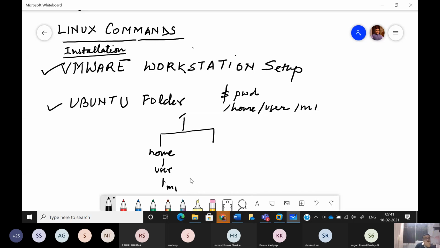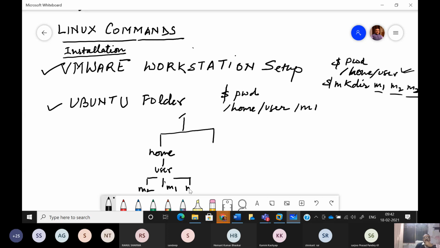So if you remember, I have created three directories m1, m2 and m3, and that I have created in a single go. एक ही बार में मैंने सब create किया था. Like if I give mkdir m1 m2 m3, and before that suppose we have checked where we are, it is shown that I am right now in the user subdirectory. So what is happening? I have created m1, m2, m3 where? Inside this user. So what does it mean? Inside the user we are having three directories in this way: m1, m2 and m3.